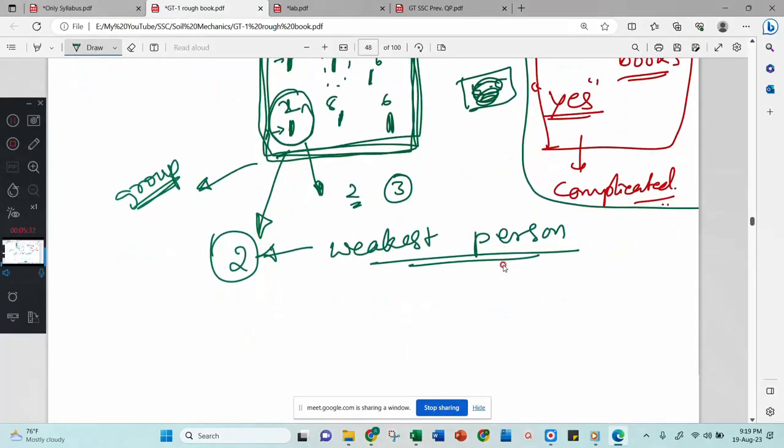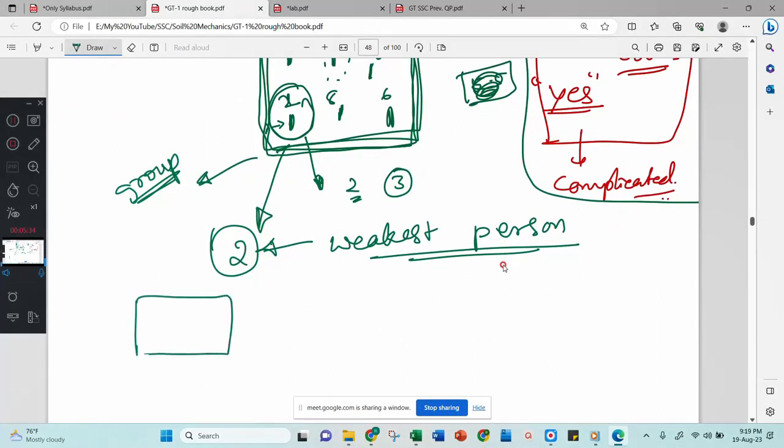Like that, the soil may have this one. In this soil, this plane may have some different value of shear. This will have different shear, this is different shear, and this is different shear. Let us consider this plane might be the weakest one, but you are not concentrating on the weakest plane, but forcibly applying load and making this person die.